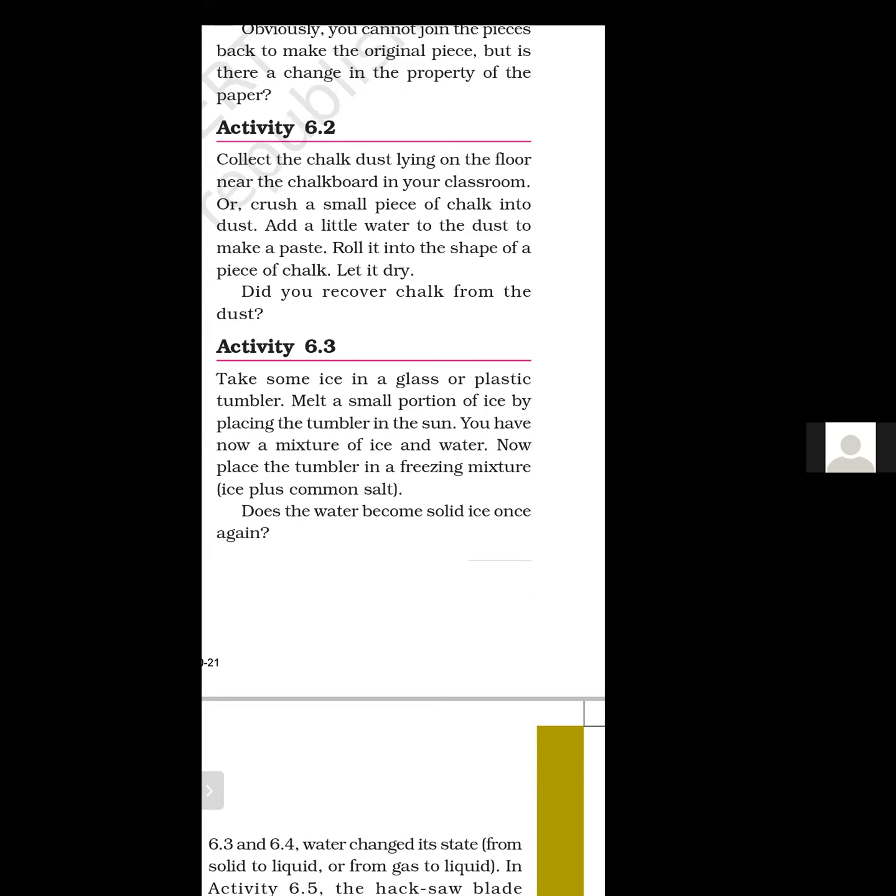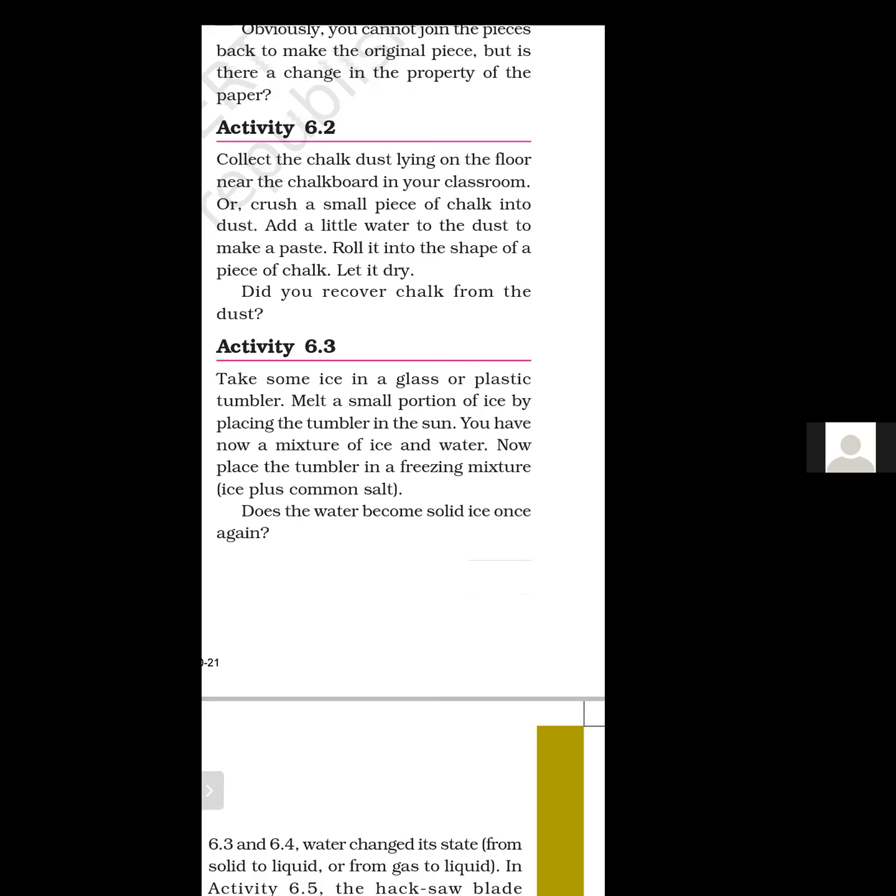Yes. When you melt the ice, it changes from solid state to liquid state. There is only a change in the state of matter from solid to liquid. But the property of ice and the property of water are the same. They are made up of the same material.